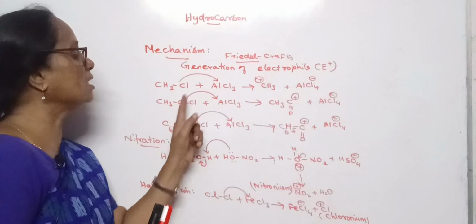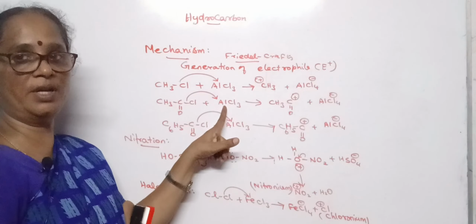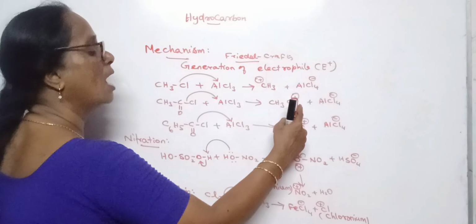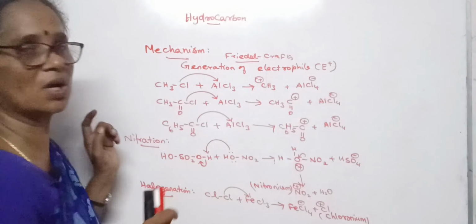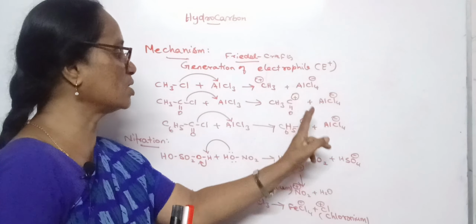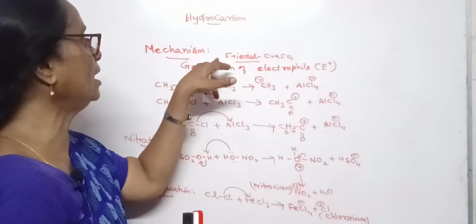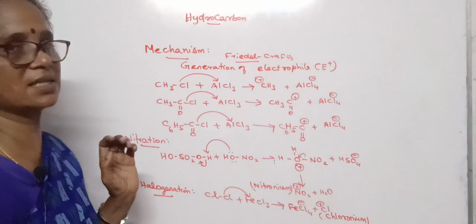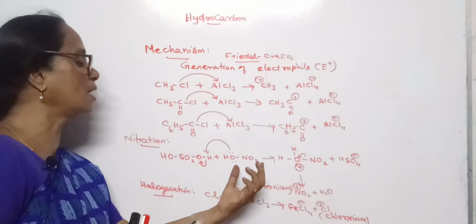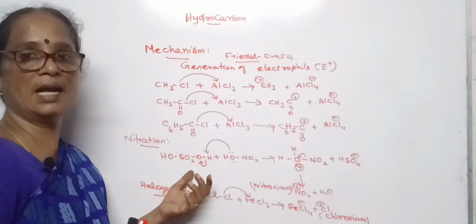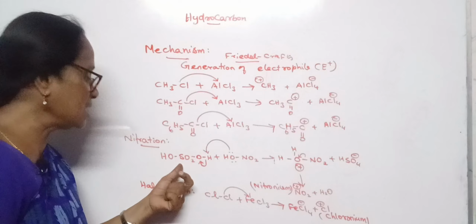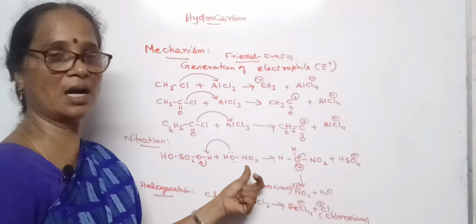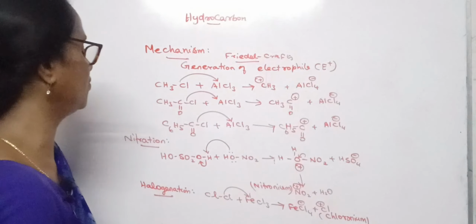So carbon, as it loses the chlorine to aluminium chloride, it takes the positive charge. So we will get methyl cation or acyl cation or a benzoyl cation. So these are the electrophiles which are produced during the Friedel-Crafts reaction. And in the case of nitration, I said sulfuric acid and concentrated nitric acid, that makes the nitrating mixture. In the absence of sulfuric acid, the nitric acid is unable to produce nitronium ion. So how is nitronium ion formed?